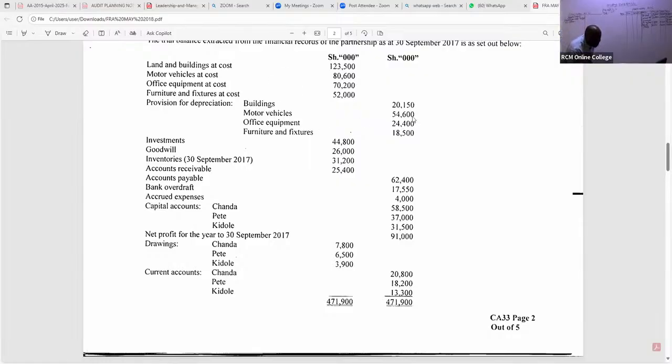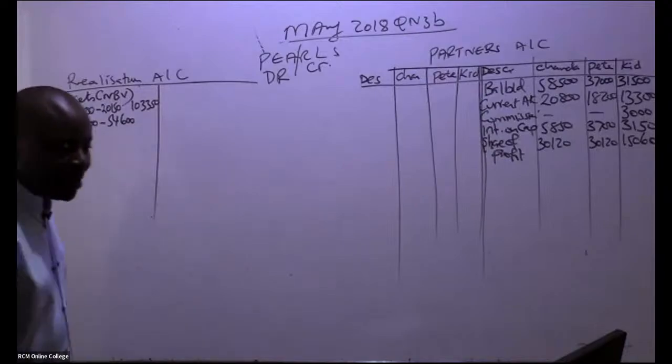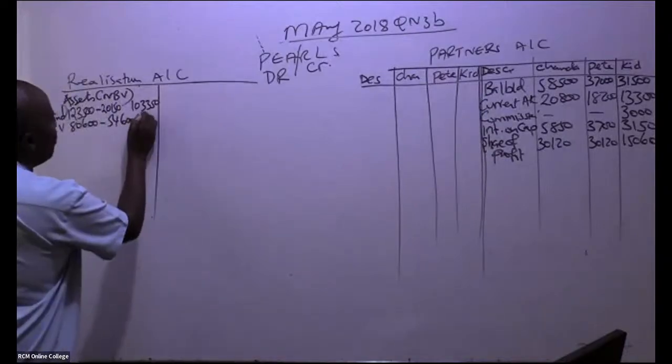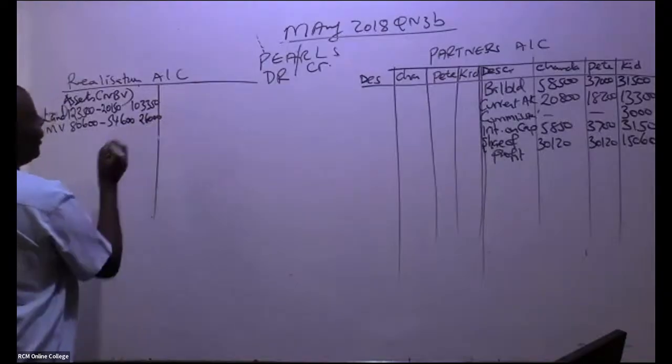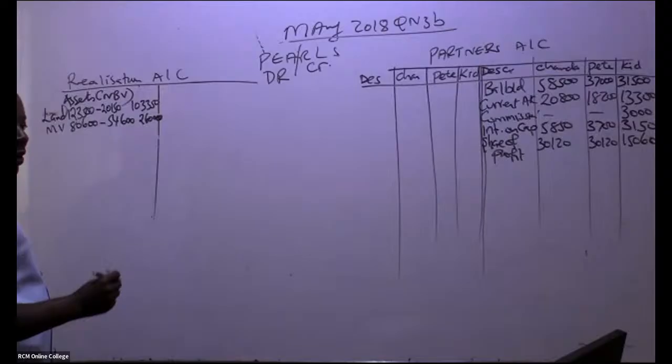It is 54,600. Is there somebody who can give me a number to write for motor vehicles? I'm being given 26,000. Thank you so much. Great. We are doing very well.